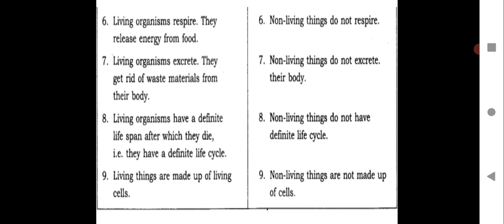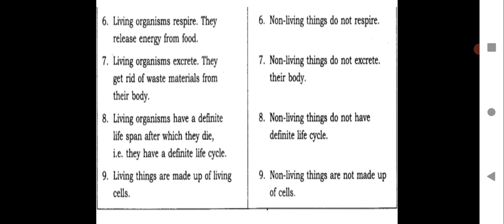Living organisms have a definite lifespan after which they die. That is, they have a definite life cycle. So a definite lifespan for animals, for birds, for human beings. Among animals also the lifespan differs. The lifespan of cats and dogs will be different. The lifespan of dog and elephant will be different. The lifespan of elephant and monkey will be different. The lifespan of all the other animals and we human beings is different. So it has a definite lifespan. After that, every living organism has to die one day.